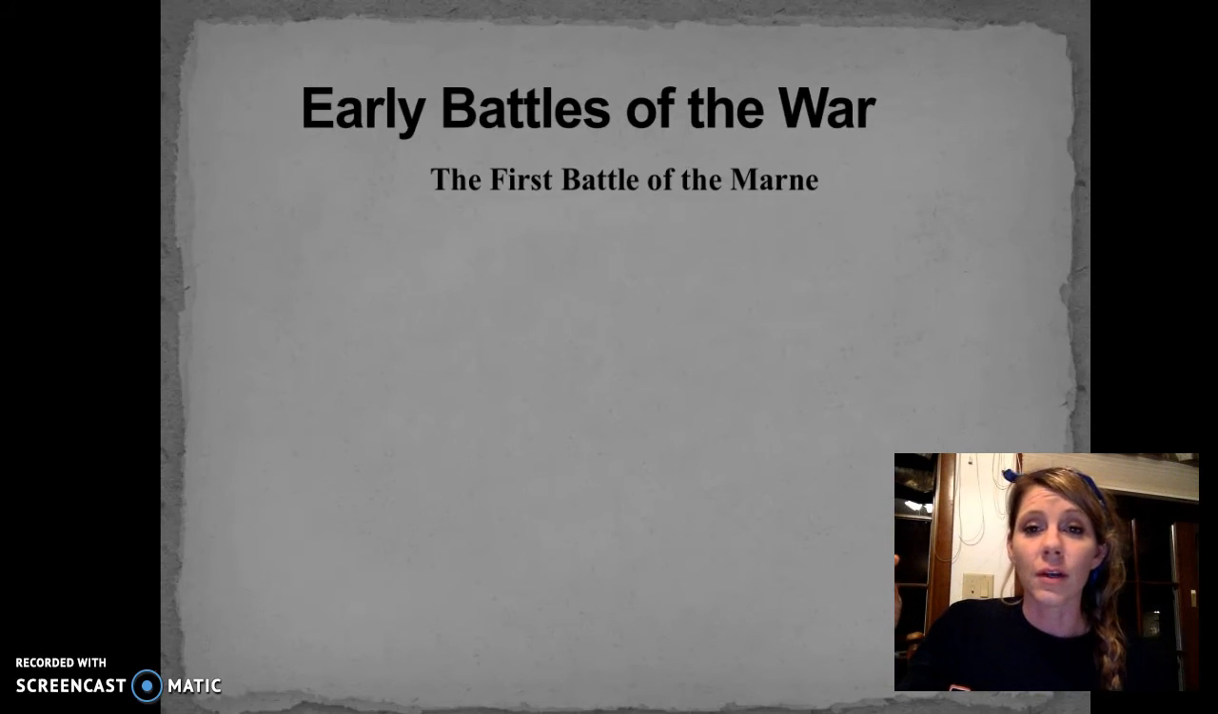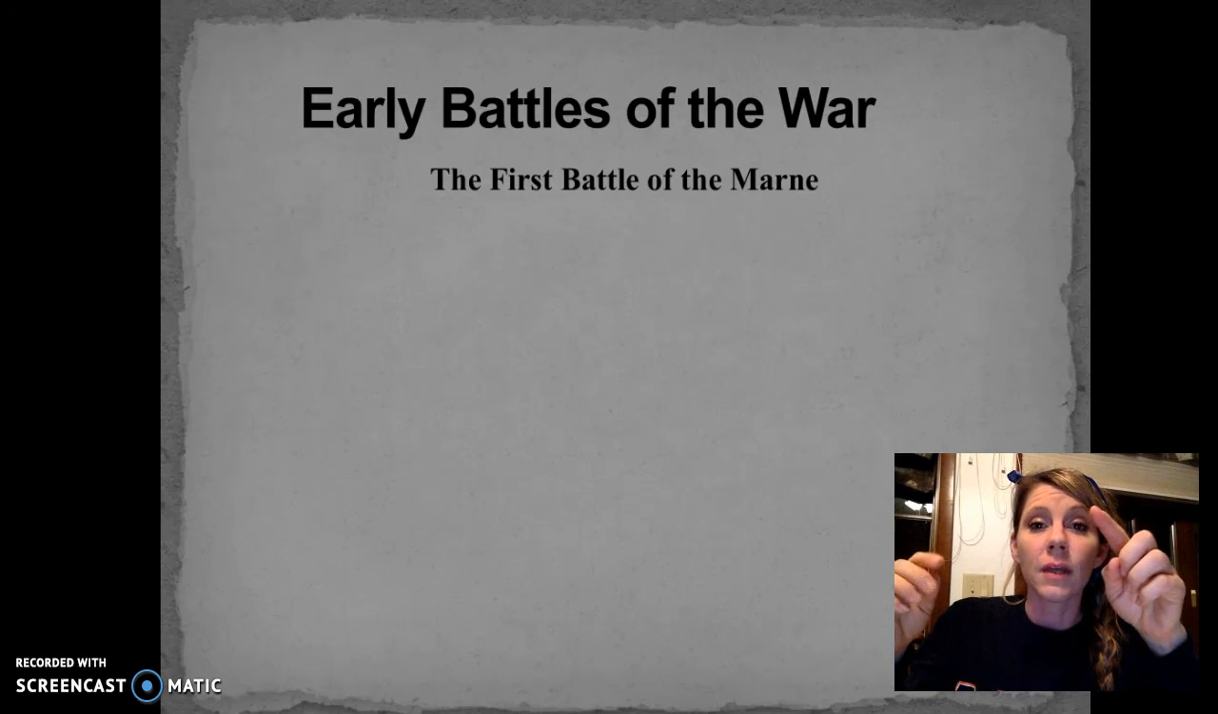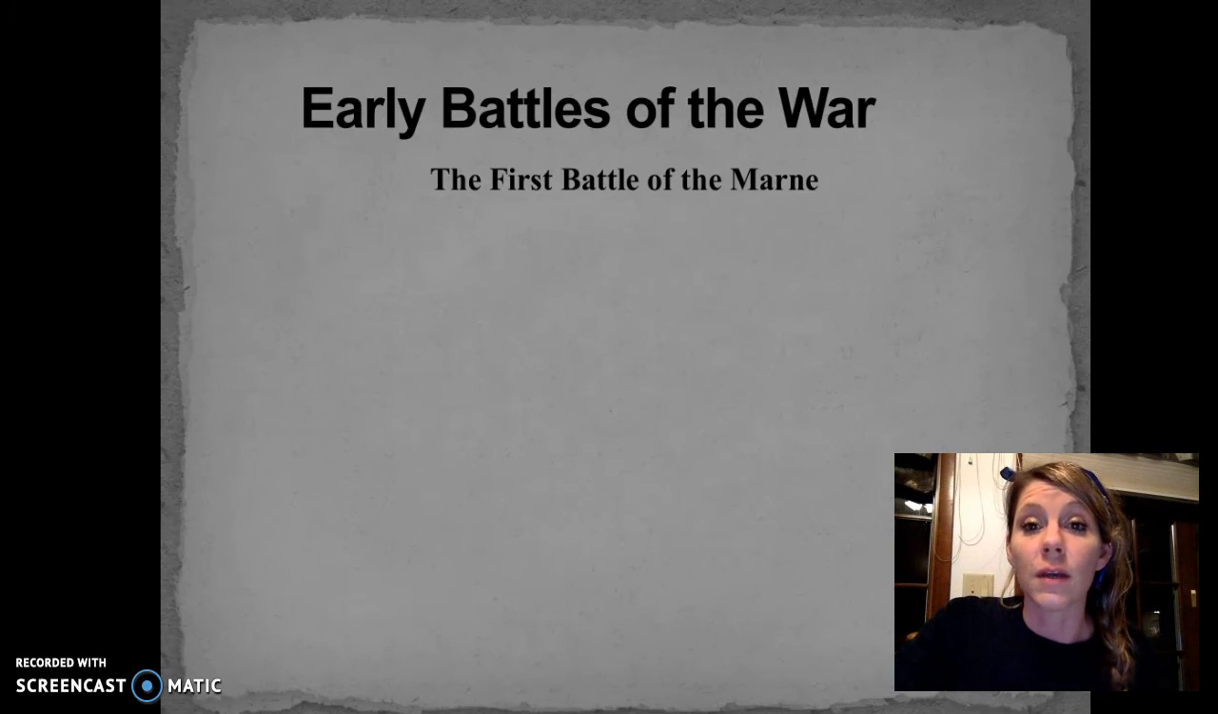So Germany knows that they're going to block Paris. They're going to put all their troops around Paris. So Germany comes up with this plan to put their troops south. They're going to go south down here, cross the Marne River, and then come back up and take Paris because they figured the French would be unprepared, which they were in the beginning.